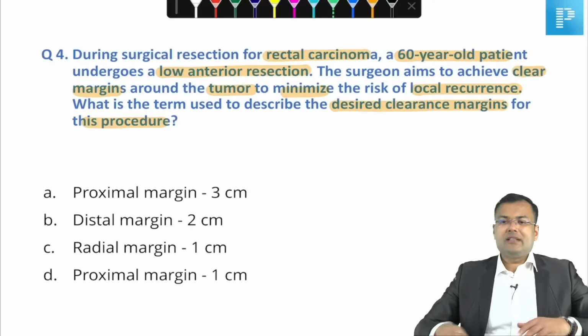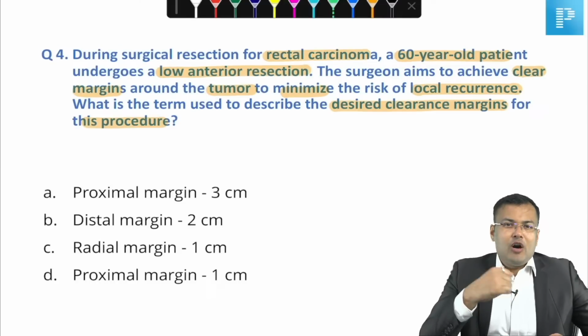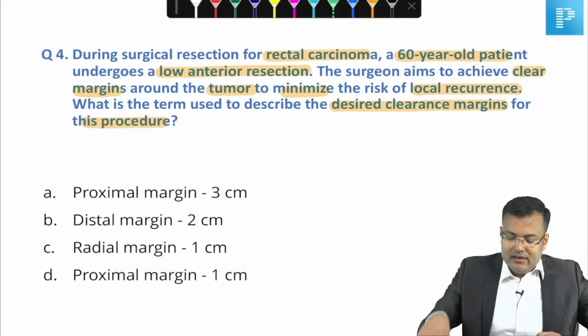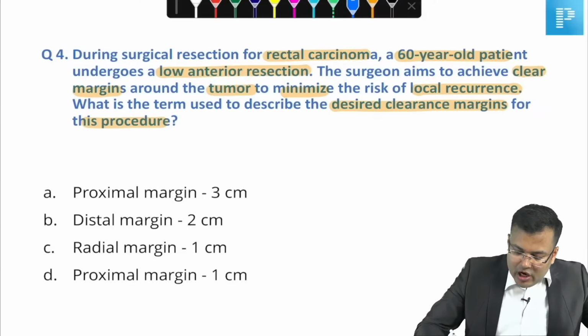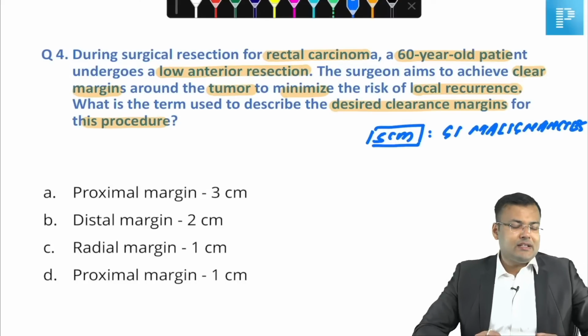Let me tell you guys about margins. You know that in GI malignancies, how much margin do we take? 5 centimeter, both proximal and distal.